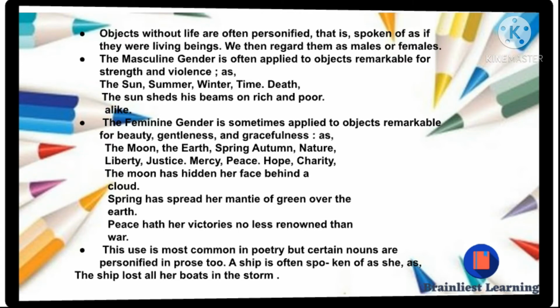Objects without life are often personified, that is, spoken of as if they were living beings. We then regard them as males or females.